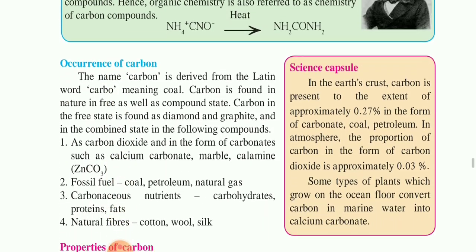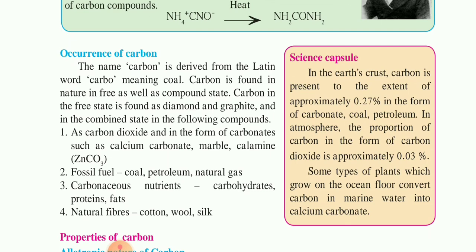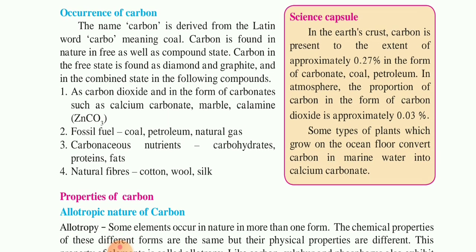How does carbon occur in nature? It occurs in the form of carbonates, in the form of fossil fuels, and it is there in carbonaceous nutrients like carbohydrates, proteins and fats. It is there in the form of cotton, wool, silk. So everything around us, living substances, is made up of carbon.